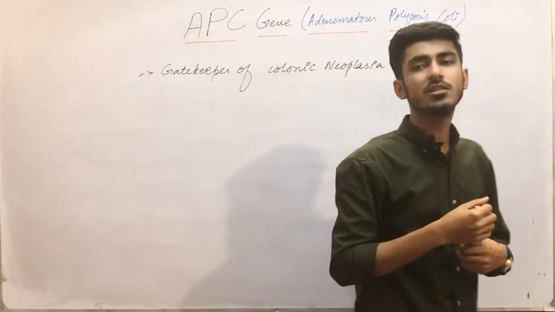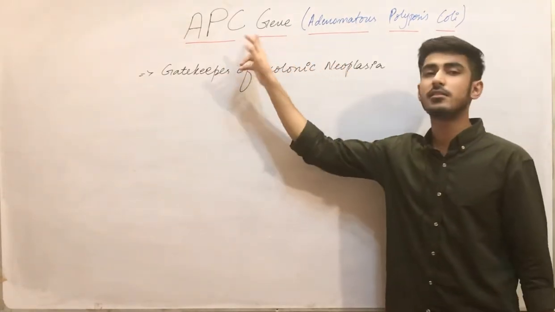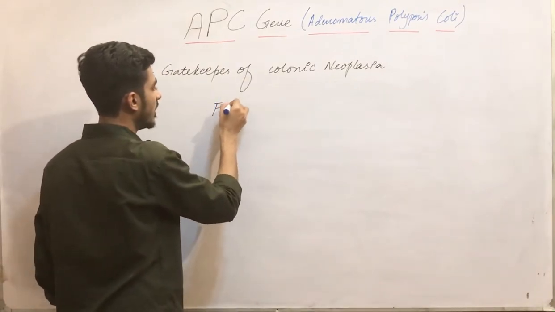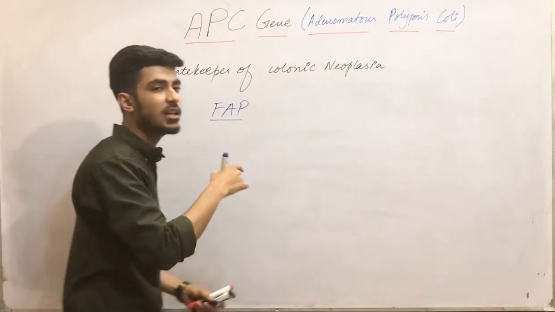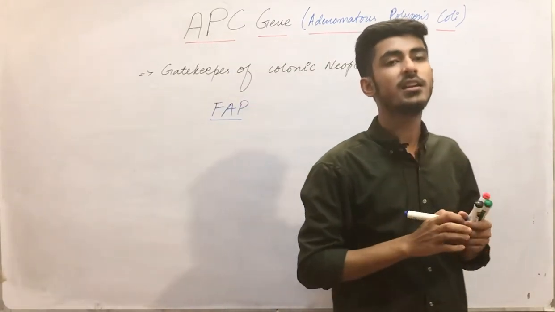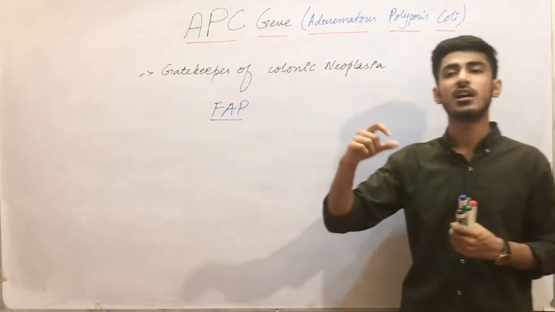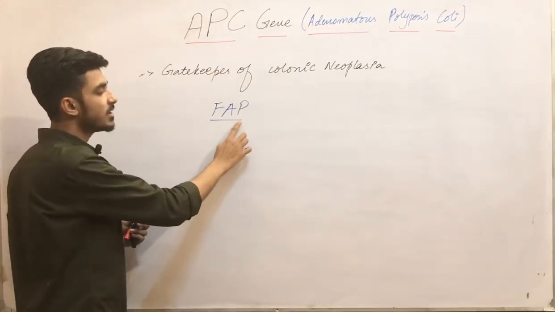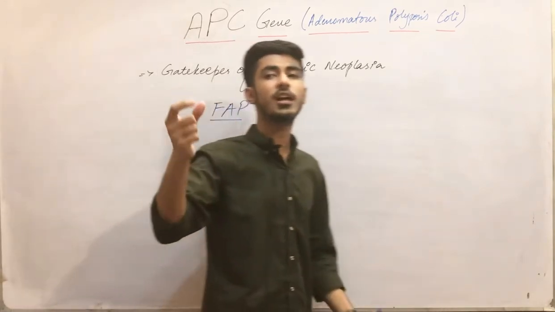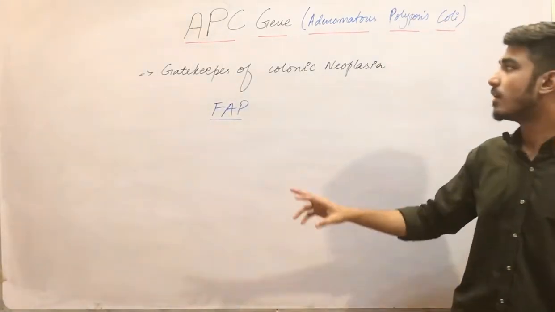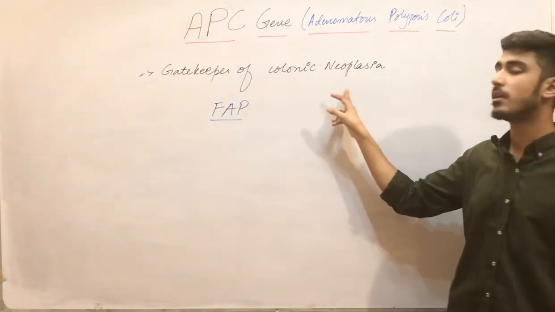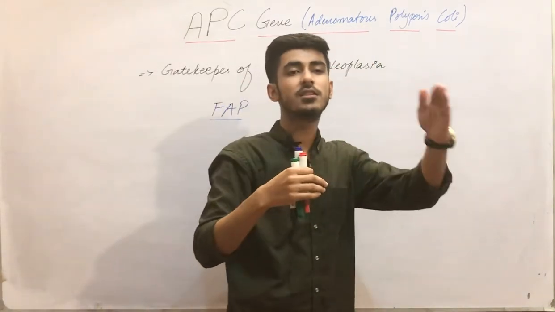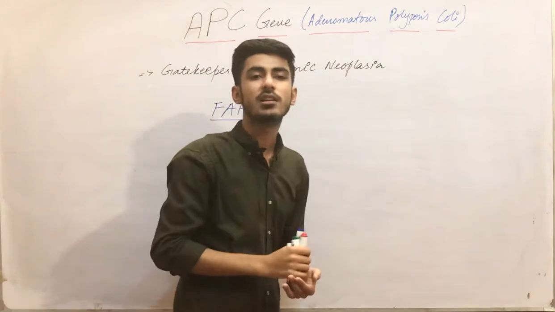Because the inherited mutation in the APC gene results in a disease called FAP, familial adenomatous polyposis. In this disease, adenomatous polyps develop in the colon. That's why this is called the gatekeeper of colonic neoplasm. It means that if this gate is lost, if this gate is removed, colonic neoplasia will develop. Clear?